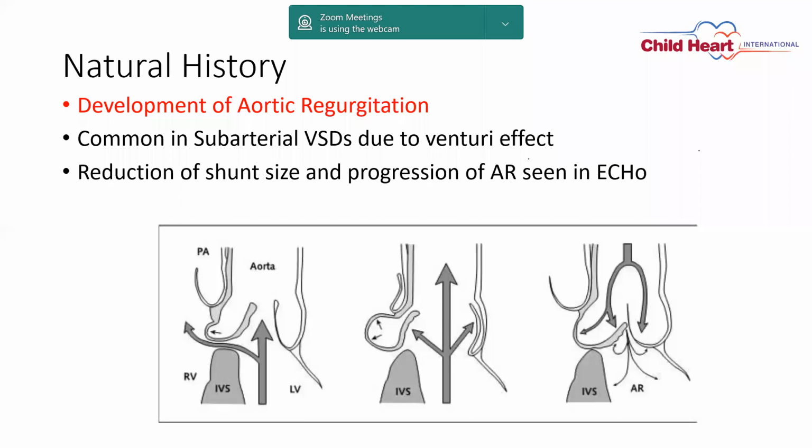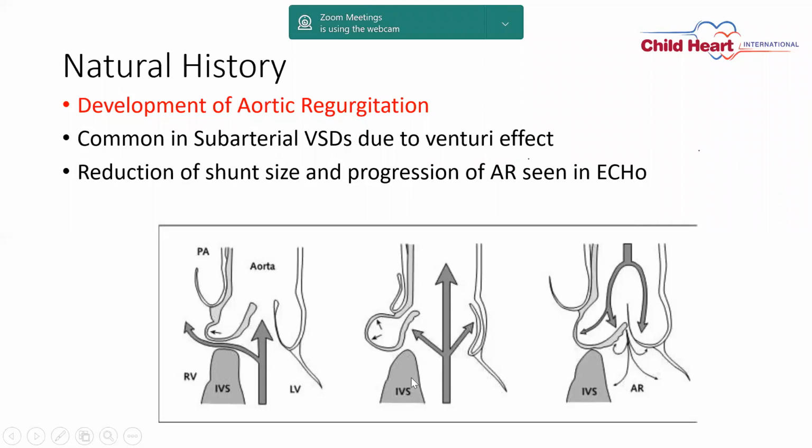If we do not operate certain VSDs like subarterial VSDs, as I told you, they will start prolapsing the aortic cusp, mainly the right coronary cusp, and that is because of the Venturi effect. So what is the Venturi effect has been shown in the picture. You can see there is a shunt at the VSD, the pulmonary artery, the aorta, and this is the right coronary cusp. So in diastole, when blood returns back and closes the aortic valve, this blood pushes the right coronary cusp toward the VSD.